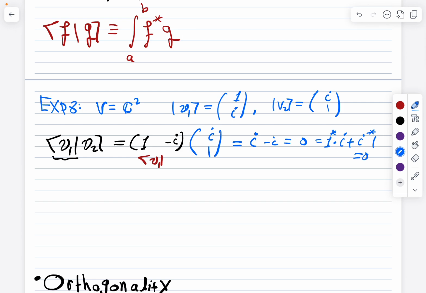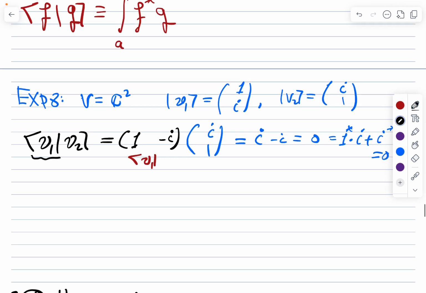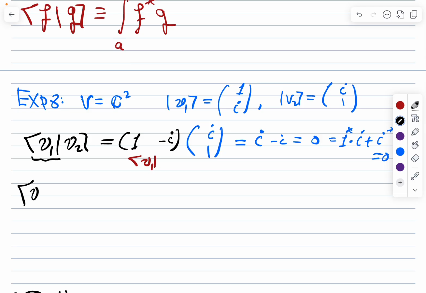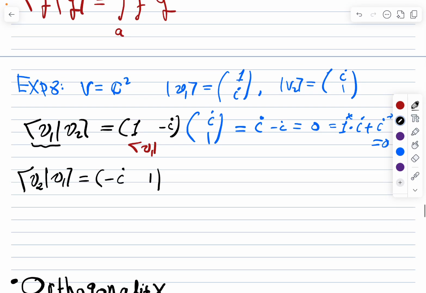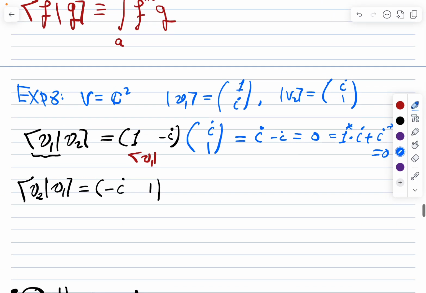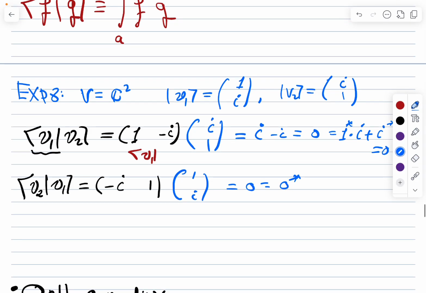Sorry about that. Now let's take the opposite. So let's take v2, v1. If we do it, we must also get 0. So it's minus i times 1, plus 1 times i. This is indeed equal to 0, which is equal to what? It is equal to 0 conjugate, because remember, the inner product of v2 with v1 must always equal the conjugate of v1 with v2. I can flip them, but I need to take the conjugate. Okay.